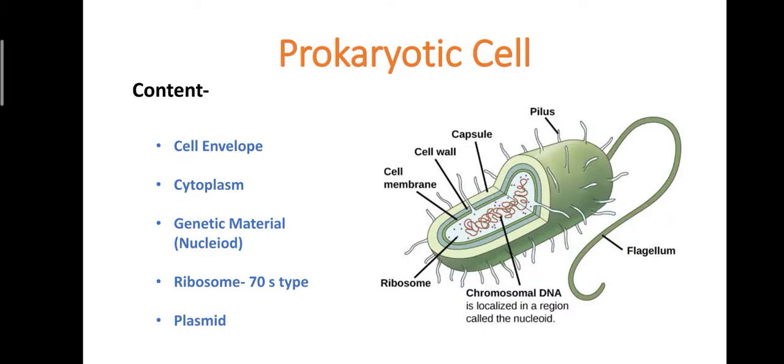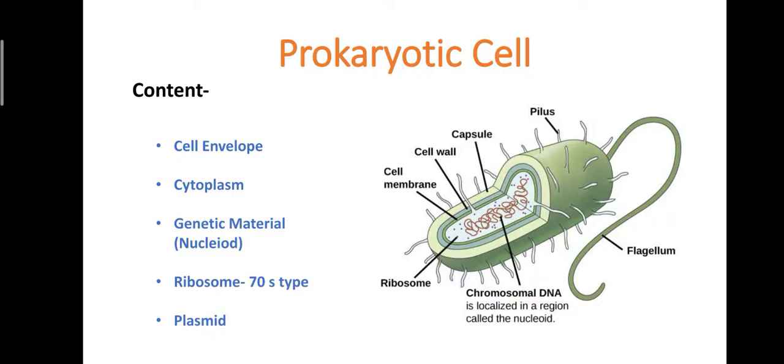Then the innermost layer is the plasma membrane, which is called the universal membrane because it is present in all types of cells. Its composition is lipid and protein, plus a trace amount of carbohydrate. Together, these three layers, the outermost glycocalyx, the middle cell wall, and the innermost plasma membrane, constitute the cell envelope, which forms the limiting membrane or boundary of the bacterium.